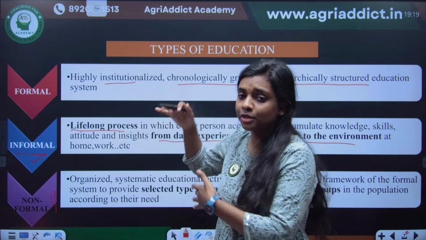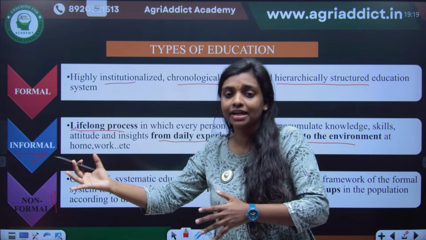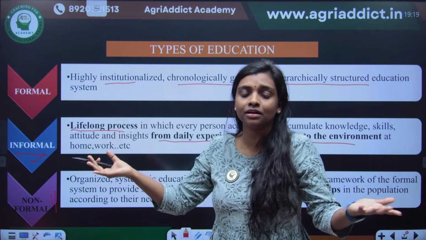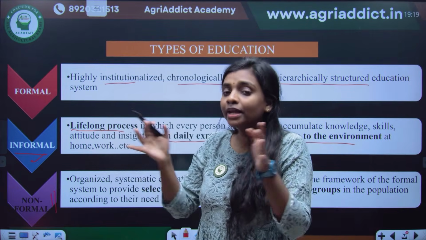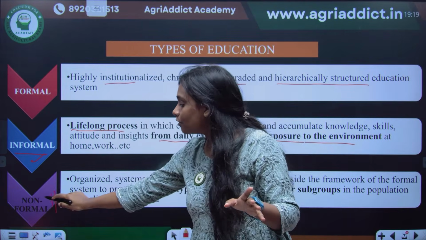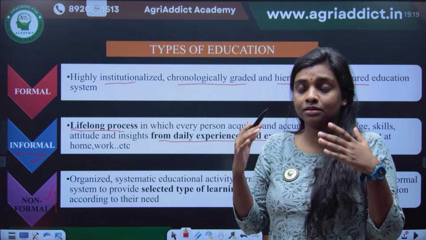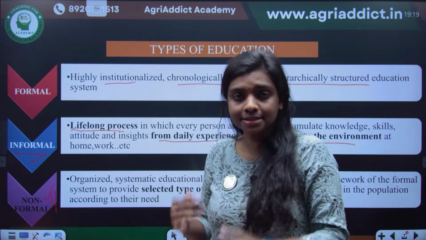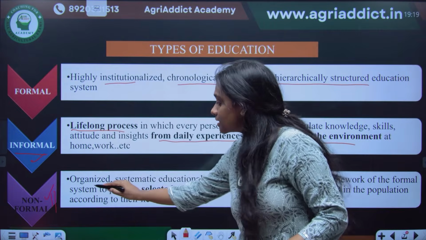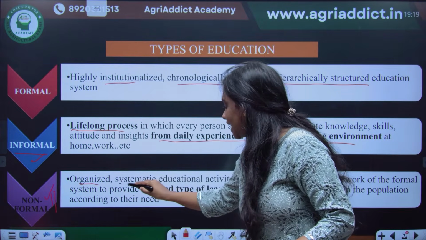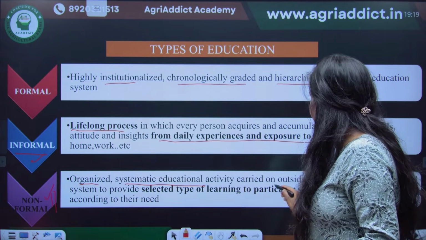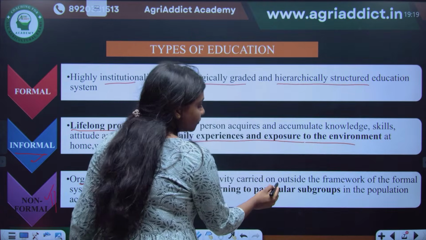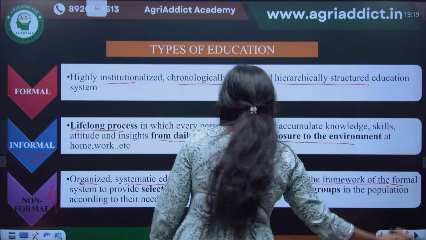So what is in between? There is formal, which is very strict, and informal, which is very flexible. So in between what comes, that is the non-formal education, and the example is extension education. Okay, so this is an organized and systematic educational activity carried on outside the framework of the formal education system.